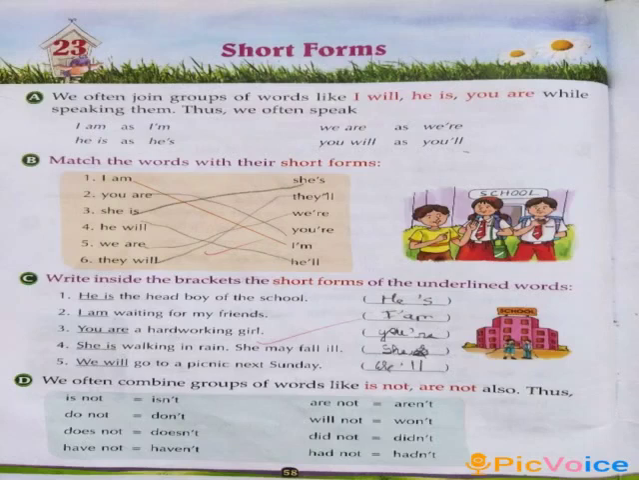In all of them we have taken the first word completely. We have not left any spaces, and then we have not taken the o from not. We have only taken n and t. In all of these words we have put an apostrophe in between n and t. So this is how the short forms are created.